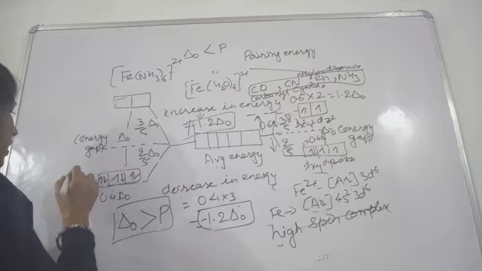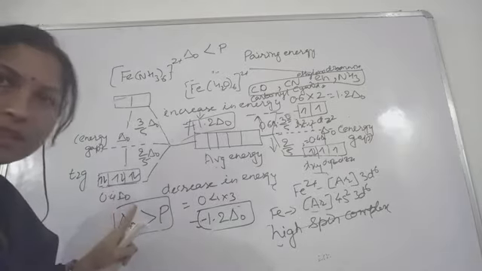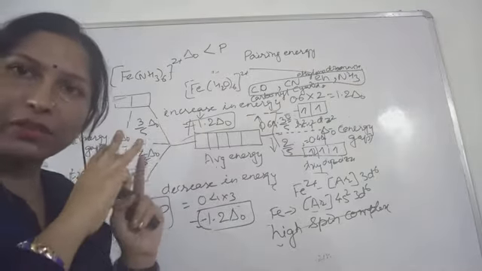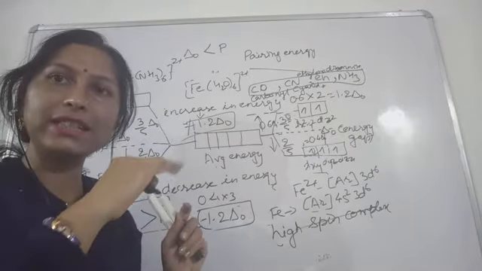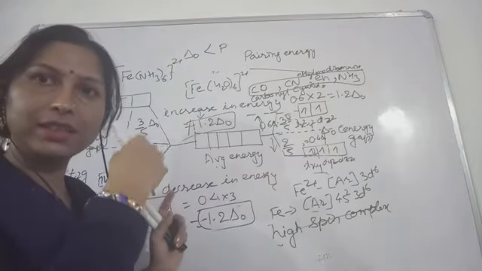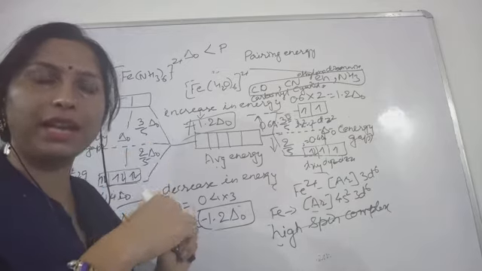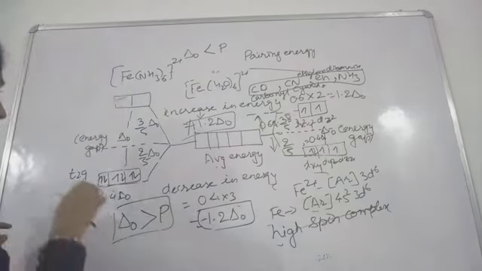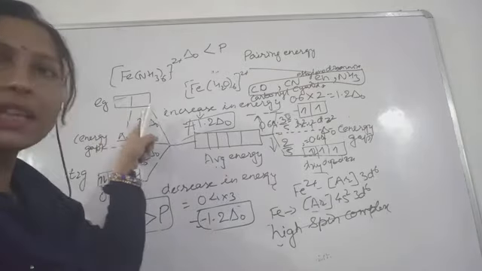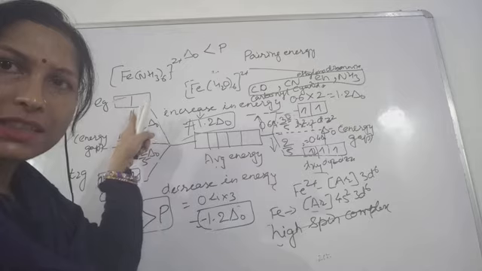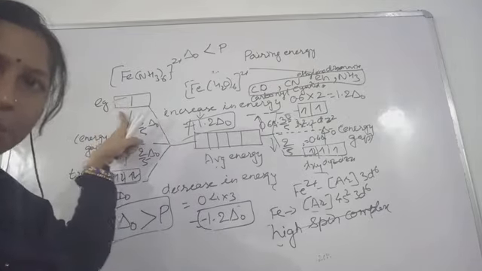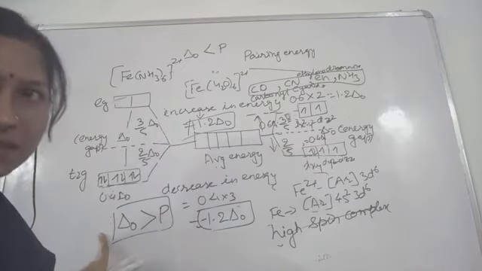T2G orbitals. Sorry, I haven't discussed this, I missed this part. This set of degenerate orbitals is called triply degenerate. What name are we giving to this set of 3 orbitals? They will be called T2G, and this will be called EG. EG means doubly degenerate: 2 orbitals of exactly the same energy. And T2G is the triply degenerate set of orbitals.